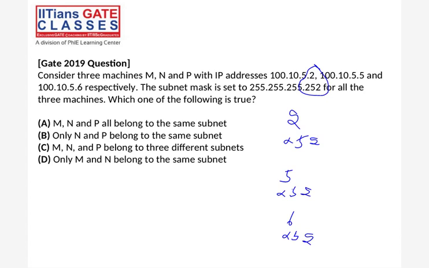Nikita, Gayatri, Sai. B. Yes, answer is B. Okay, Sai, everyone got it, right? Easy.